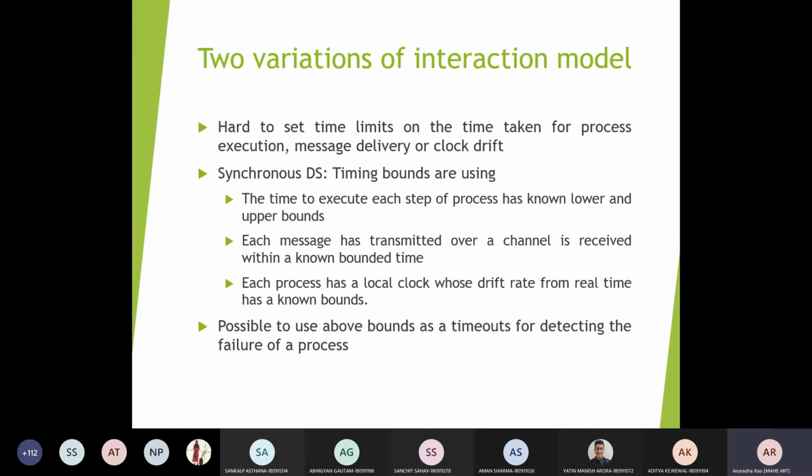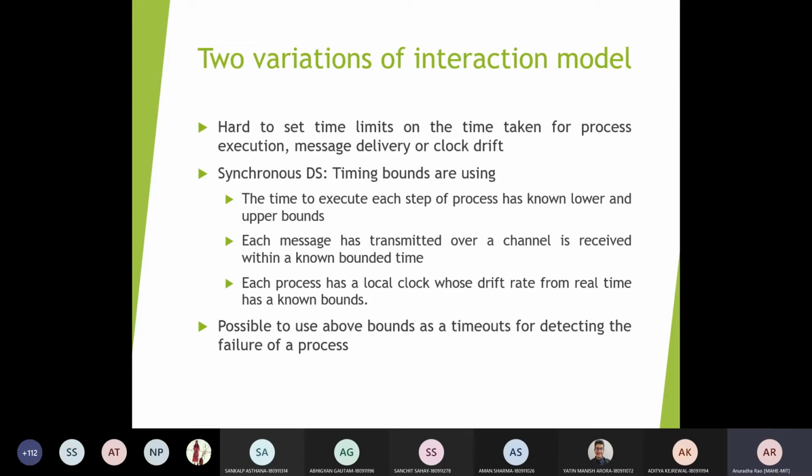But if you are putting bounds on execution time, message delivery or clock drift, then it becomes a synchronous distributed system, or the synchronous interaction model. Otherwise, if you do not have any bounds on process execution, message delivery or clock drift, then it comes under the category of asynchronous interaction model.